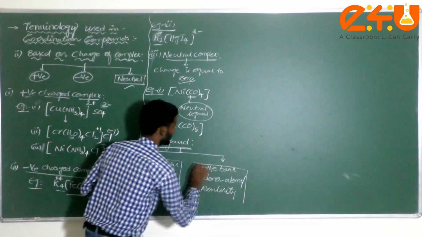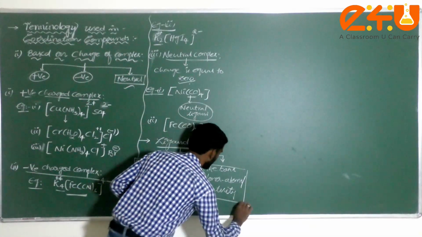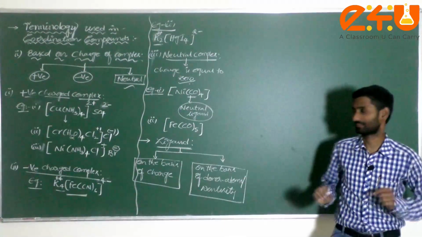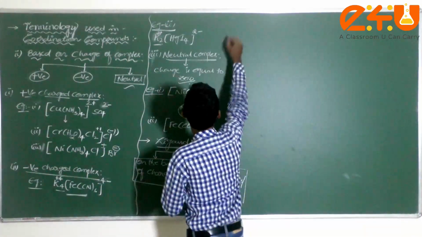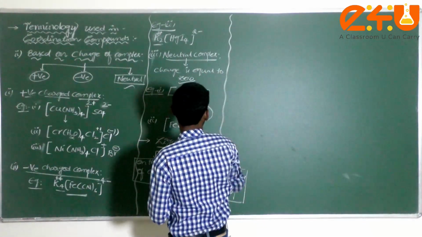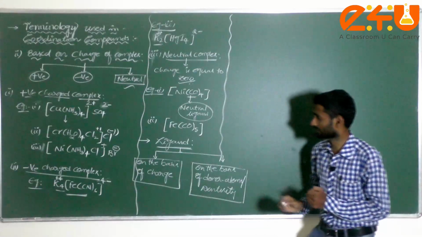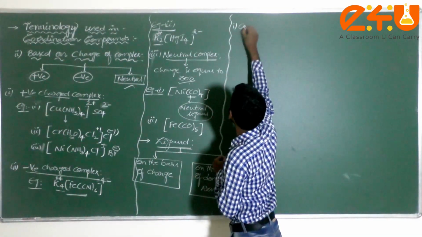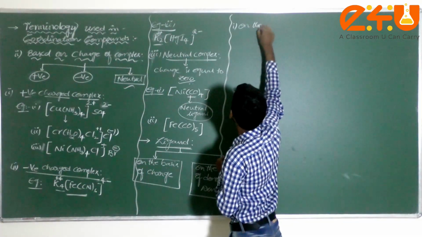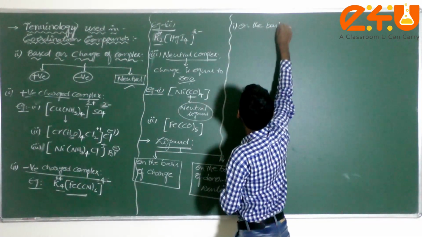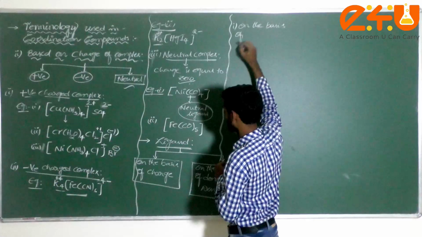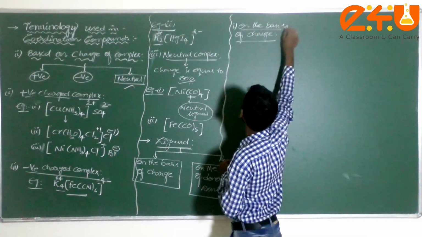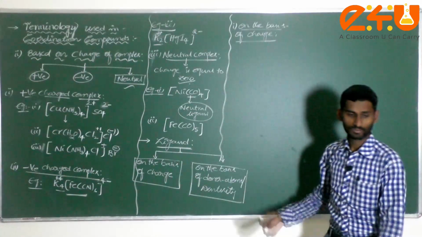It is also called the denticity of the ligand. These are the two very important concepts here. If you understand this one, the rest of the things you can easily understand. First of all, the first classification is on the basis of ligands, on the basis of charge.